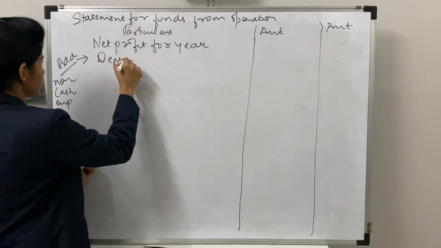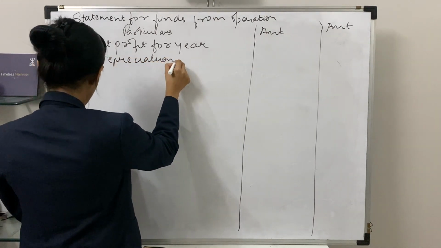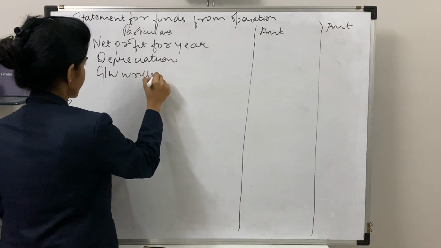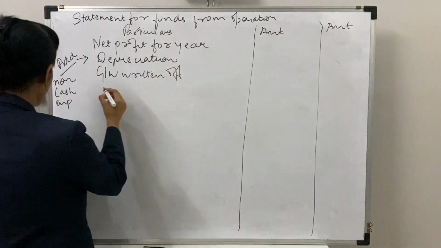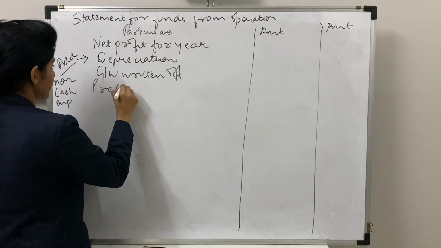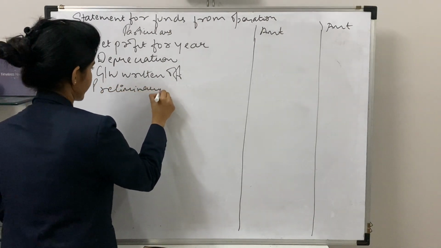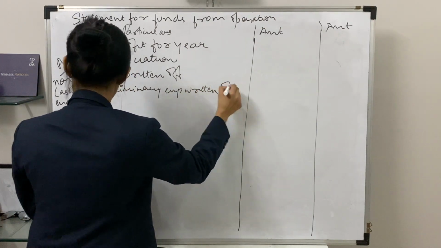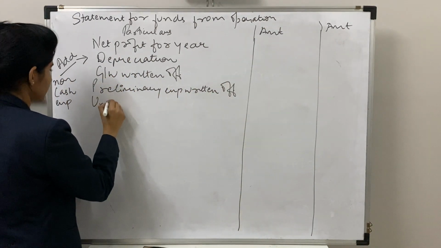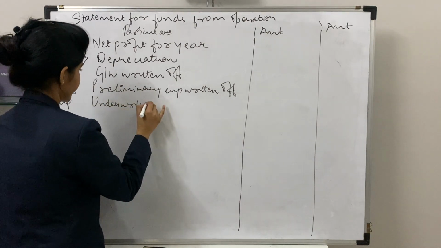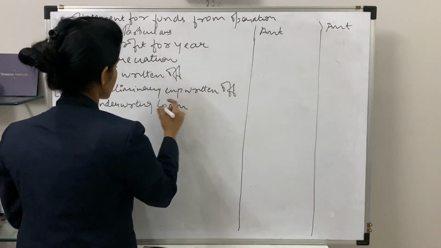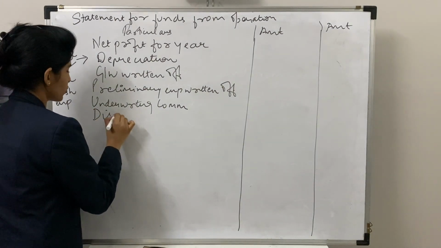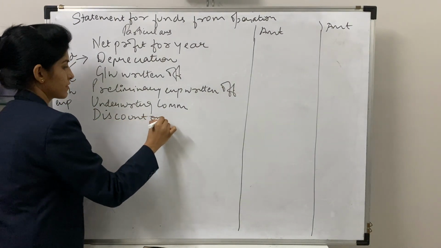First, depreciation. Next was your goodwill written off. Now third is your preliminary expenses written off. Now next, underwriting commission. Now this commission can be on shares or debentures. Discount on issue of shares or debentures.